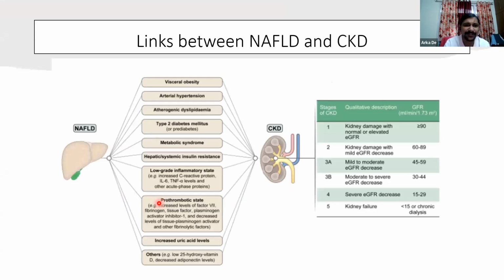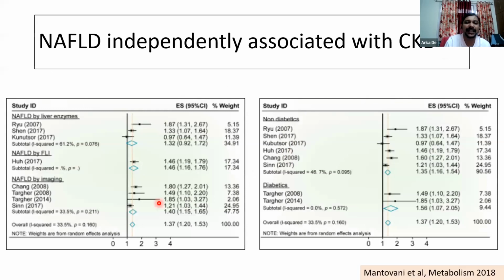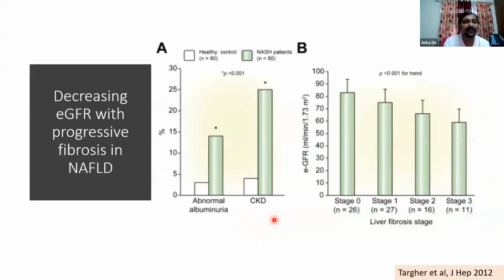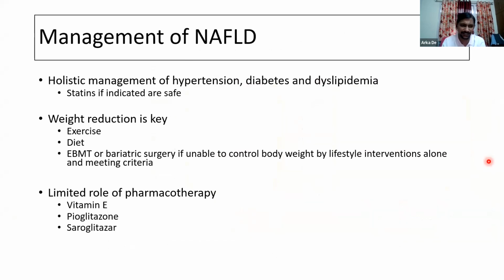And there are various links between NAFLD and CKD. This has already been discussed by Dr. Amit in detail, and I will not be going into the details of this. And again, NAFLD has been independently associated with CKD. But importantly, in this meta-analysis, they have shown that even after we adjust for diabetes, because we know that diabetes is a risk factor for NAFLD, diabetes is a risk factor for CKD, even then NAFLD continues to remain independently associated with CKD. And as the stage of NAFLD increases, the eGFR continues to decline. There's a progressive decrease in eGFR as the stage of NAFLD worsens.